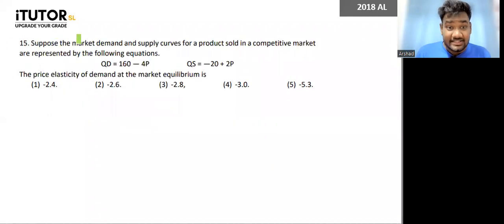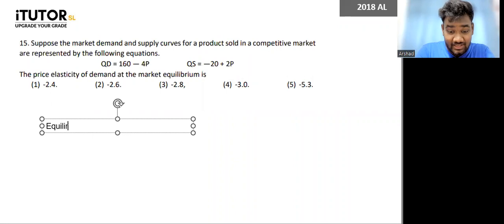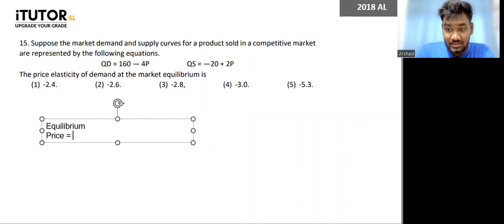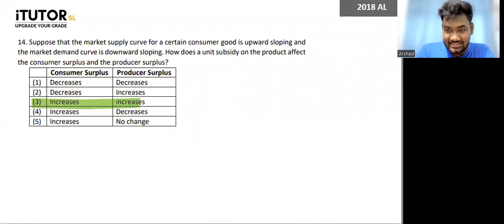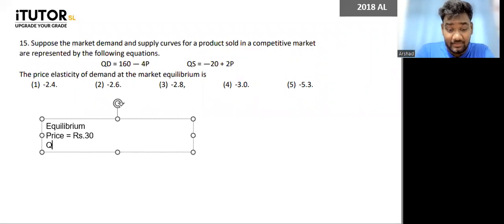Question 15. Suppose the market demand and supply curves for a product sold in a competitive market are represented by the following equations: QD and QS. Find the price elasticity of demand at the market equilibrium. Okay, first of all, guys, can you tell me how much is the equilibrium price and quantity? When they tell you to find this, you have to find equilibrium price and quantity first. How much is equilibrium price? The 14th answer was 3. Okay, equilibrium price is 30. How much is the equilibrium quantity?